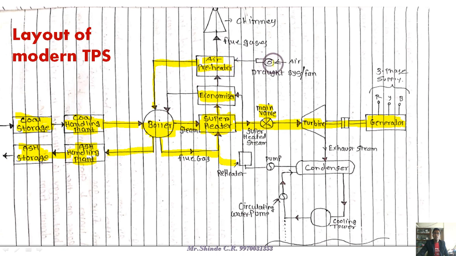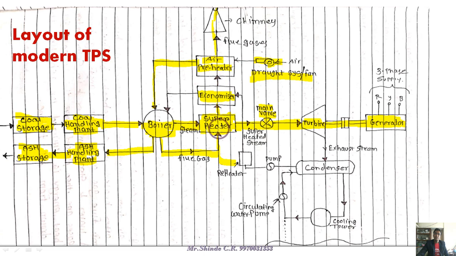The draft fan absorbs air from the environment, it is heated by the preheater, and hot air is given to the boiler. Then lastly the flue gases are given to the chimney, and the chimney releases the flue gases at a particular height into the environment. So the draft system is very important. Air preheaters we will see in the next lecture.